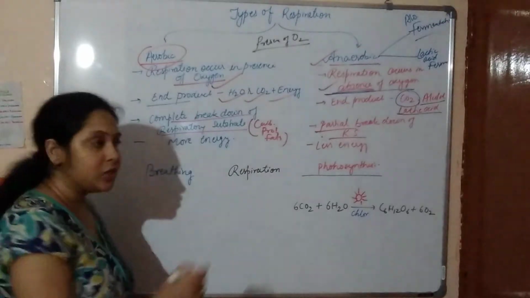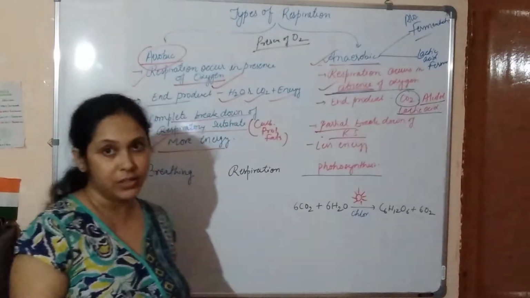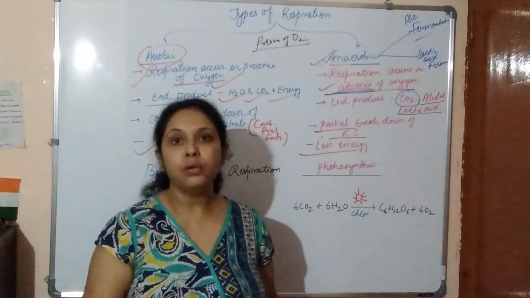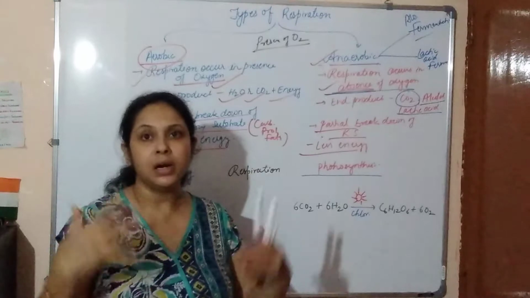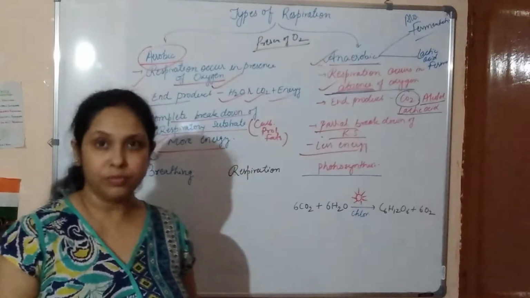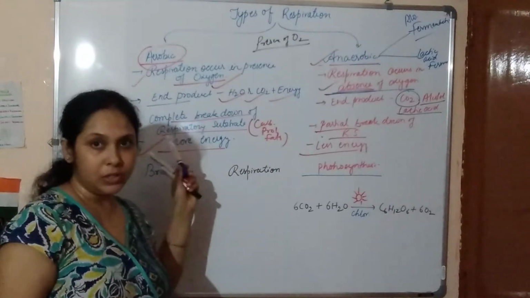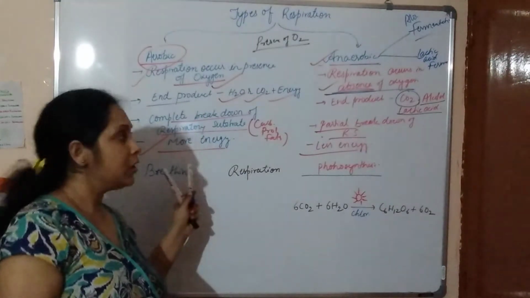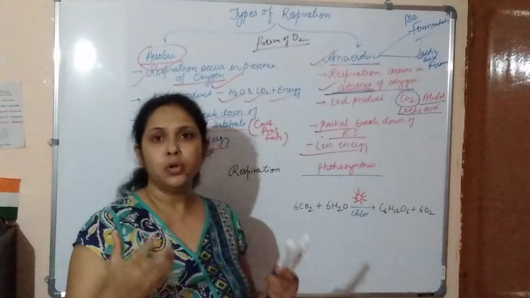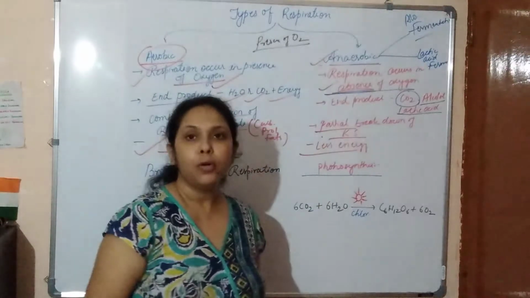Aerobic respiration produces more energy, and anaerobic respiration produces less energy. So that's why multicellular organisms, because they contain lots of cells in their body, need more energy for the cells to do their functions. So multicellular organisms basically go for aerobic respiration. And microorganisms, because their body is very small, don't need too much energy, so they can go for anaerobic respiration.